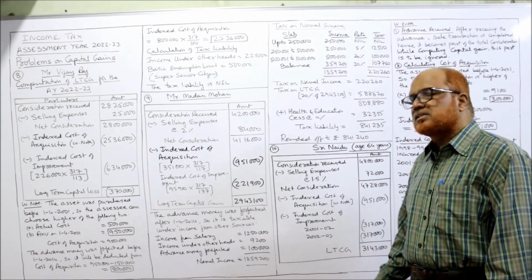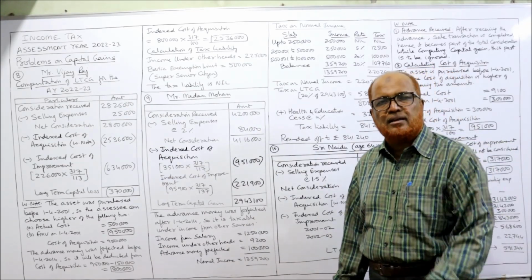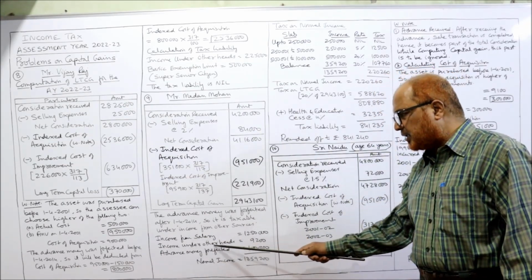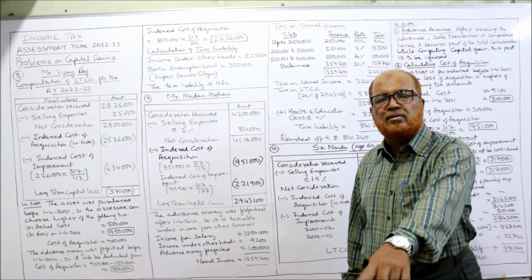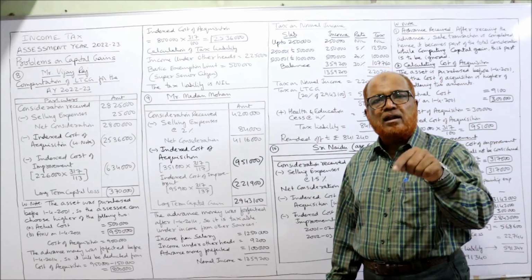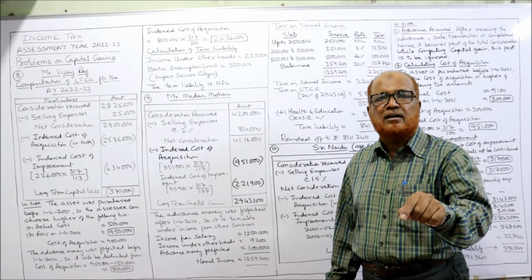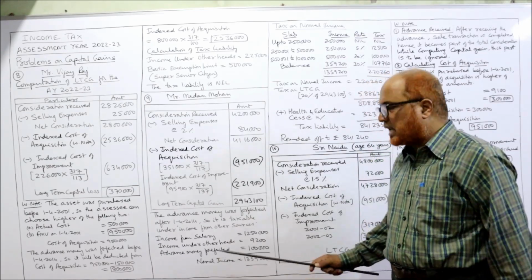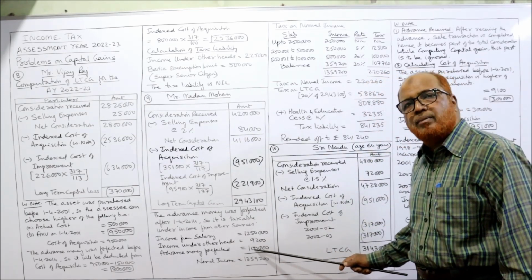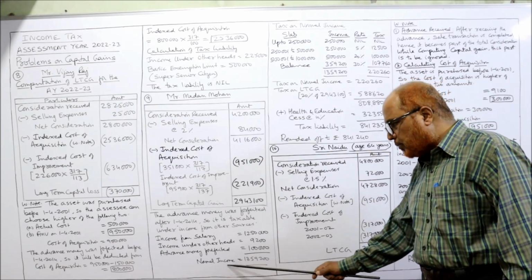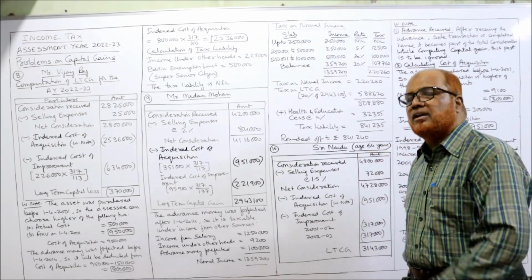Income from salary is given, 12,50,000. First line it is given. Then income from other heads is given, 9,200, given in the last line. And advance money forfeited, 1 lakh rupees, that is also taxable under income from other sources. So total normal income comes to 13,59,200.